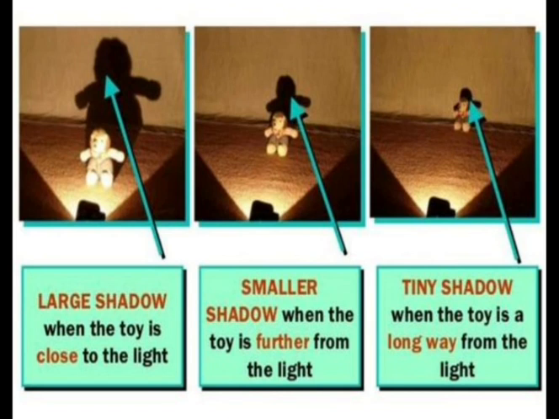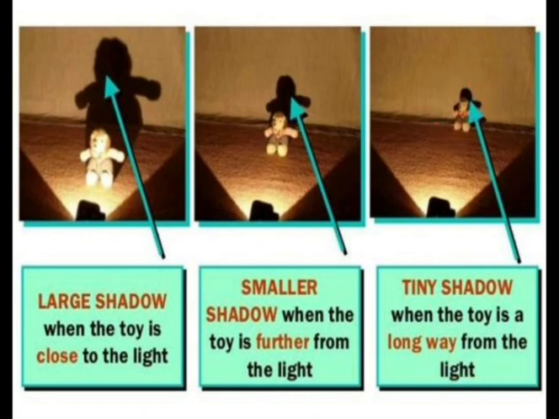Okay, so see here, this can be clearly understood with the help of this example. See, this toy is here which is close to our light source. So when an object is close to the light source, the shadow formed on the screen will be large. But when this toy is somewhat far from the light source, the shadow will be smaller. But when it is very far away from the source of light, then the shadow formed will be very small, or a tiny shadow will be formed.